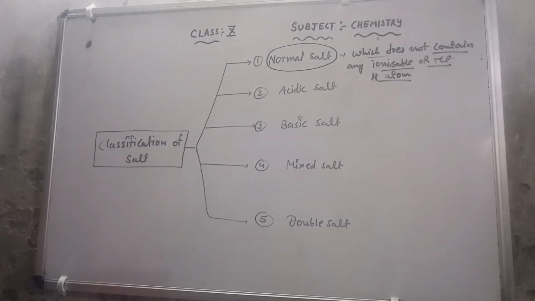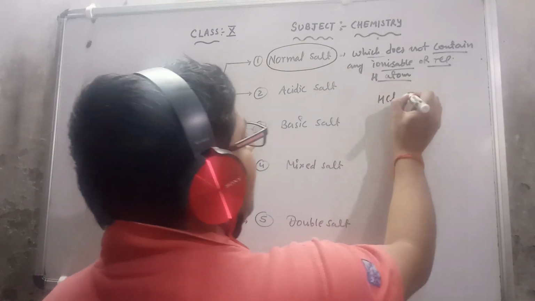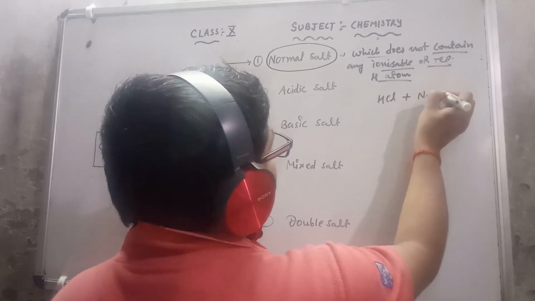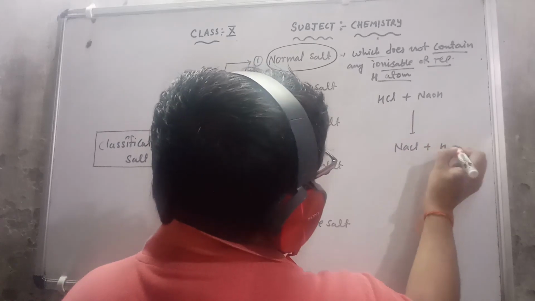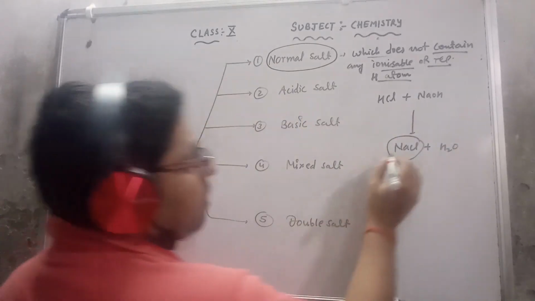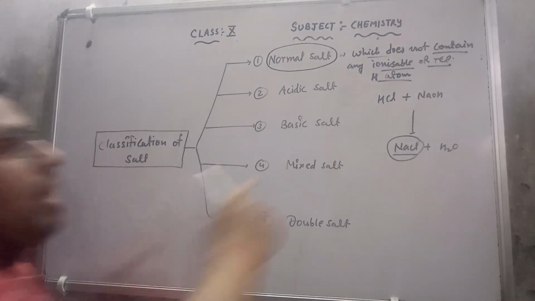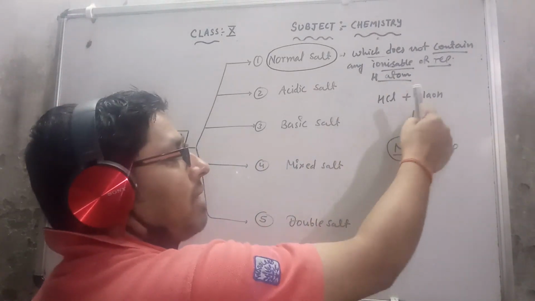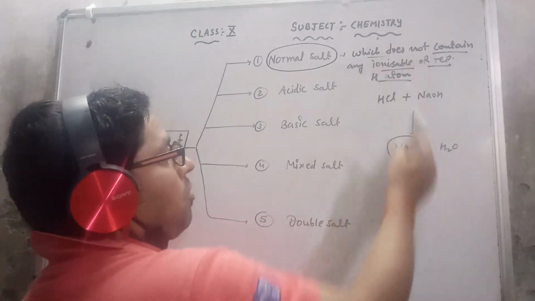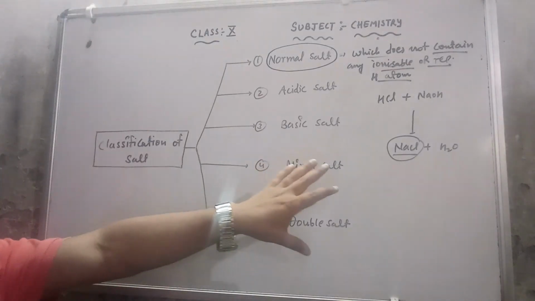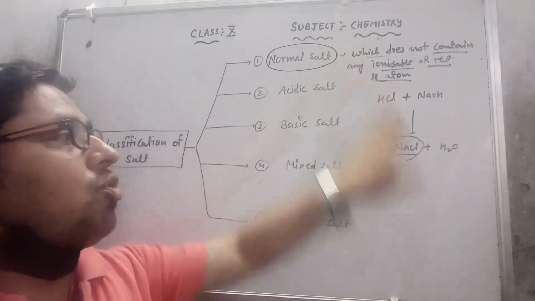Again, an example which I will discuss with you. Suppose I have HCl reacting with NaOH, so I get NaCl and H2O. This NaCl is a salt. Now in this salt not a single hydrogen ion is available. All the hydrogen ions are replaced by the positive cation. That means not a single replaceable hydrogen ion is available in that molecule. So this is a normal salt.